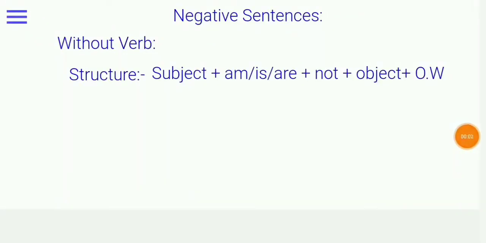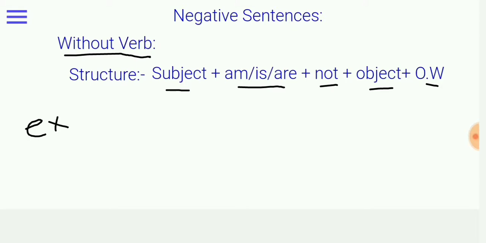So students, here we have the structure of negative sentences in without verb. What is the structure of negative sentences without verb? First we will take subject, then am, is, are, then not, object and other words. Let's take one example.